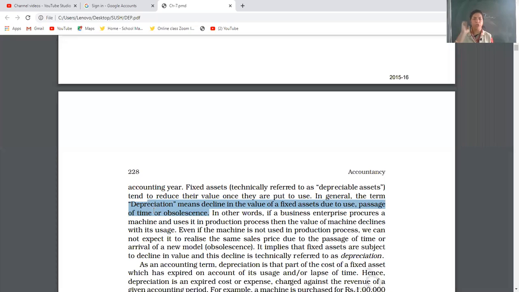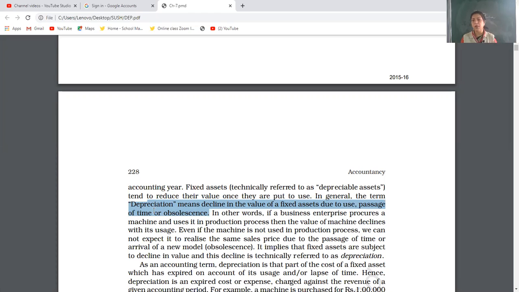And obsolescence? Obsolescence means outdated. Our fixed assets are going outdated because new things are coming frequently. Advanced technology is coming fast. In electrical appliances, in cell phones, in vehicles, we can see various changes. Even new technology is coming with new features, advanced technology.